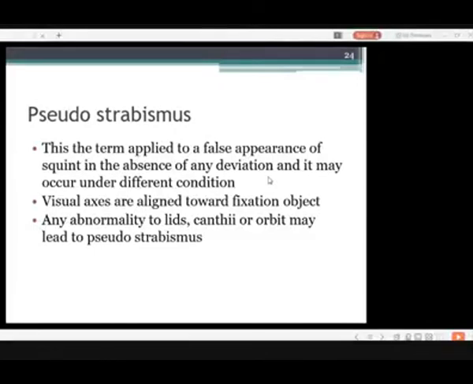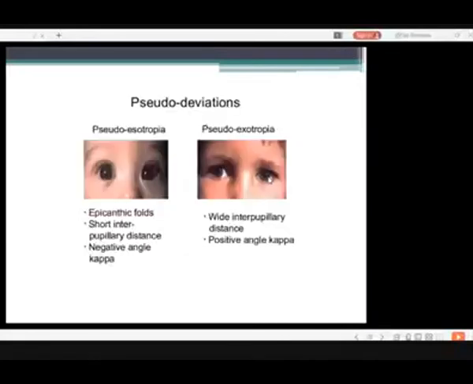This term is applied to a false appearance of squint in the absence of any deviation, and it may occur under different conditions. Visual axes are aligned toward the fixation object. Any abnormality of lids, canthi, or orbit may lead to pseudostrabismus. These are two pictures showing pseudostrabismus.